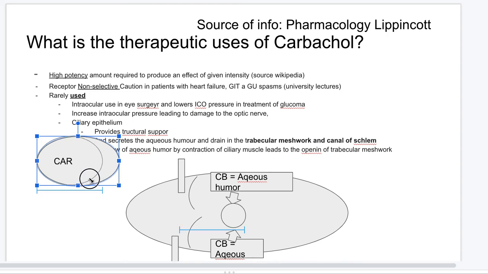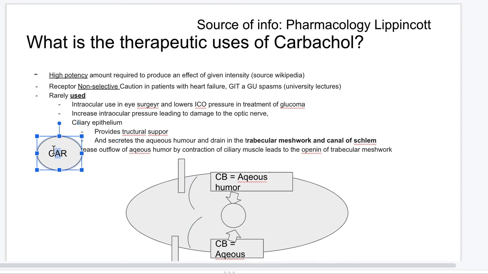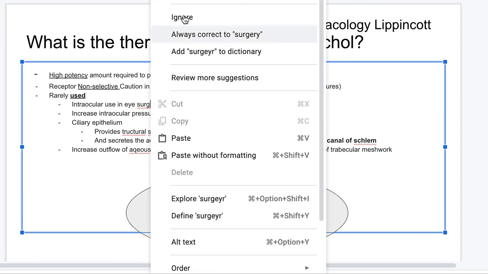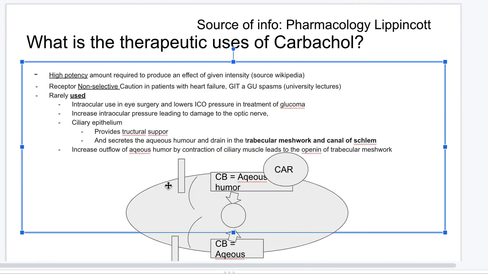And carbachol, what it does, it actually just goes and it hits your ciliary body. It binds to it. It causes there to be an increased amount of outflow. So more of the fluid goes into this drainage system. So when you have less fluid over here, you're going to have less disturbance to something like the optic nerve, and that's what it's really doing. So why are we using it in surgery? Because this carbachol can cause increased outflow, and this can cause a decreased amount of pressure. So that's the main point.